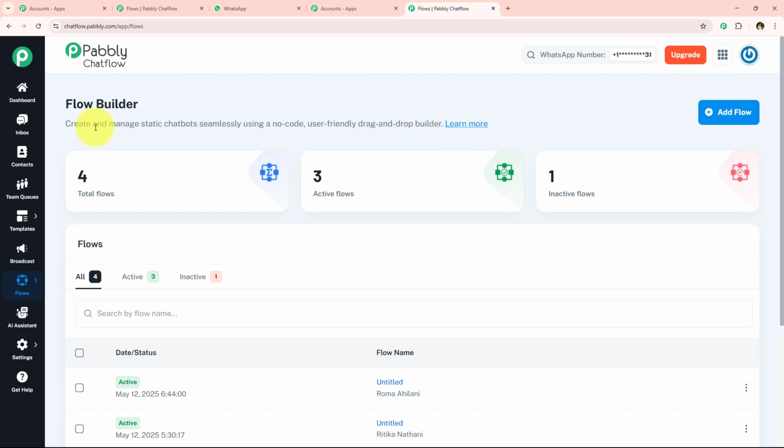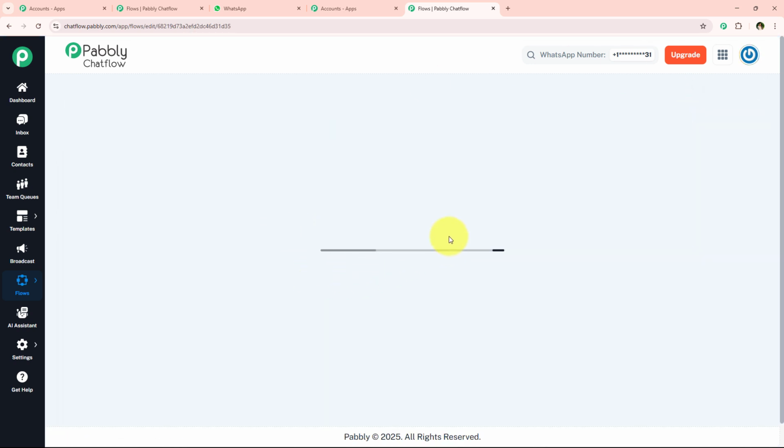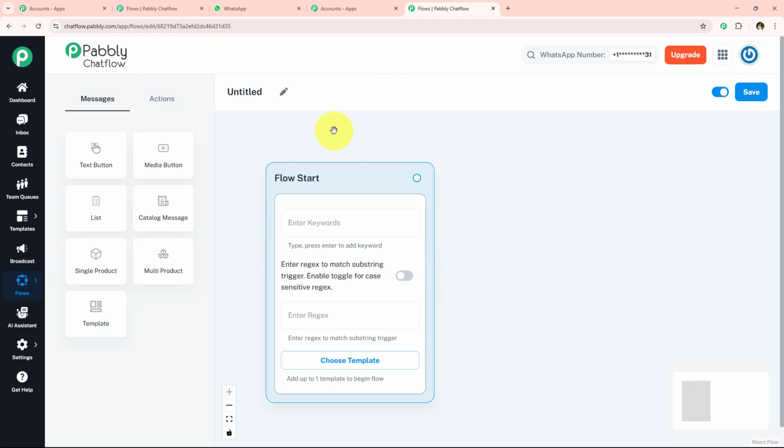And after coming over here towards this flows section, you can see the total flows, active flows and the inactive flows right over here. You can manage the flows from this section. And now if you want to create a flow, you definitely have to go towards this blue button which says add flow right over here. And now with this, we have successfully created a new flow. And now first we're going to name this flow. So I'm just going to go towards this edit flow name and name my flow as WhatsApp chatbot for real estate business. And now we're going to move on further.